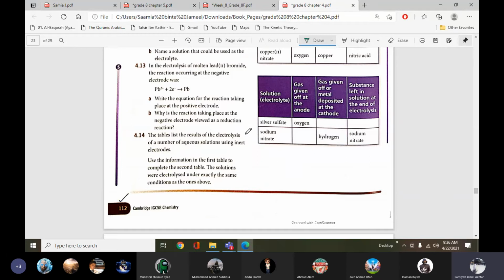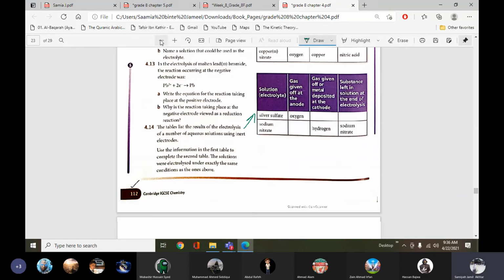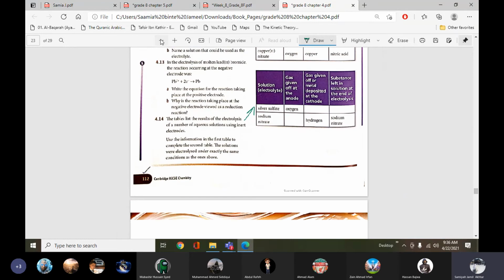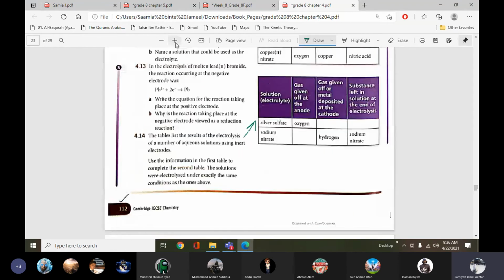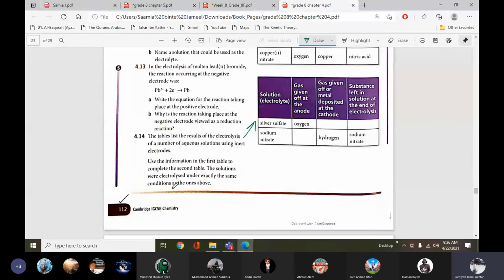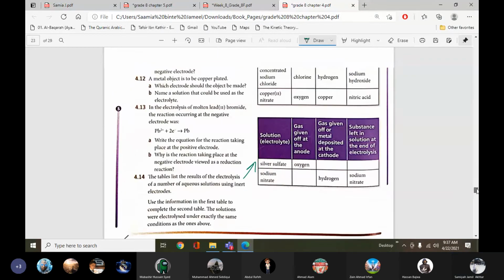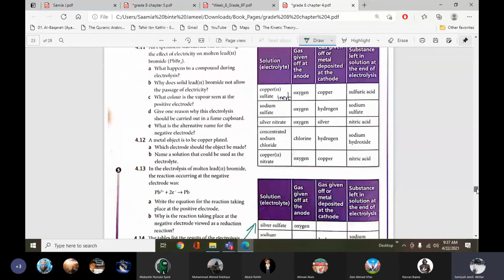I think they're talking about this table. Use the information in the first table to complete the second table. The solutions were electrolyzed under the same conditions as the one below. So use this first table to give the answers to complete the second table.